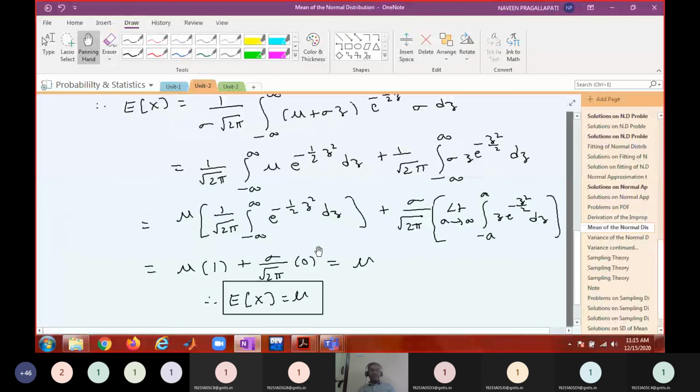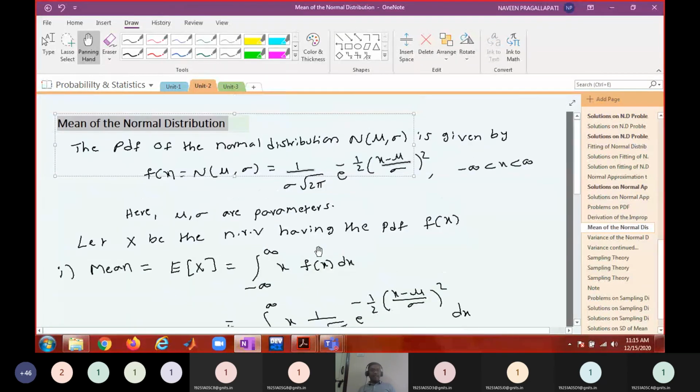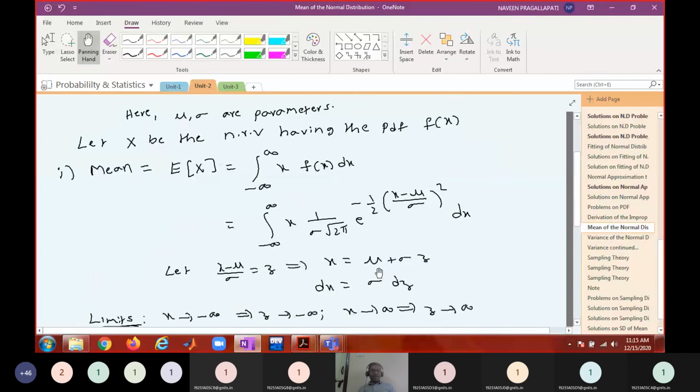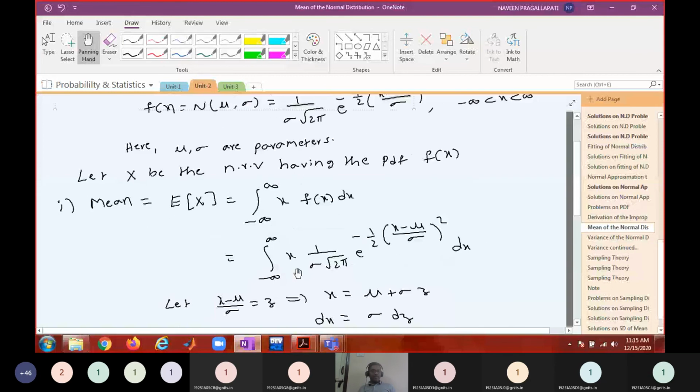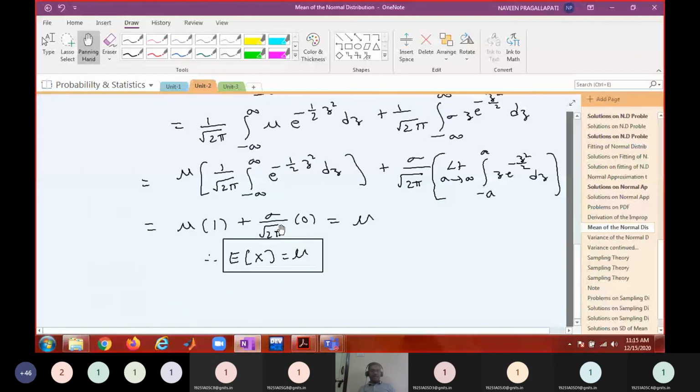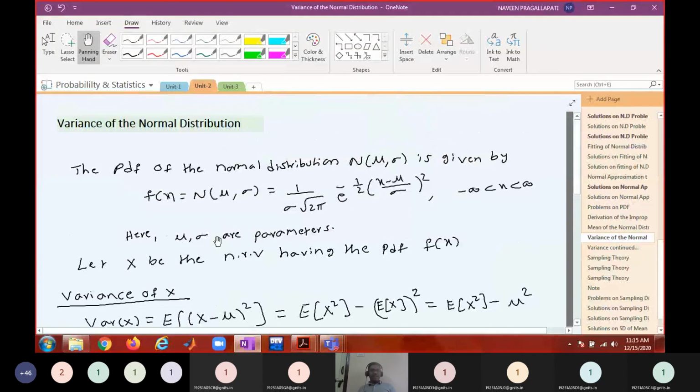Also, we derived the mean and variance. For the mean, instead of sigma you will have integration of x into f of x. Using the substitution method we proved that the expectation of x is mu, and we also proved the variance of this normal distribution.